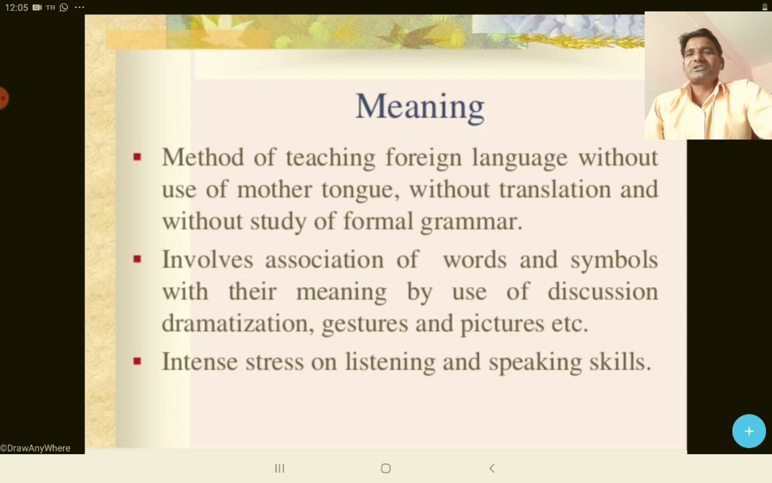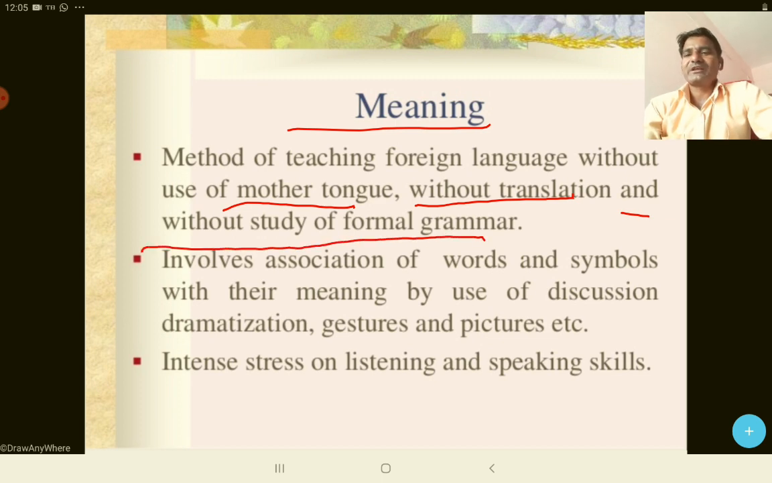So let's start with the meaning of the direct method. It is a method of teaching a foreign language without the use of mother tongue, without translation, and without the study of formal grammar.